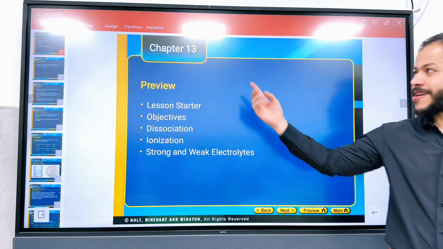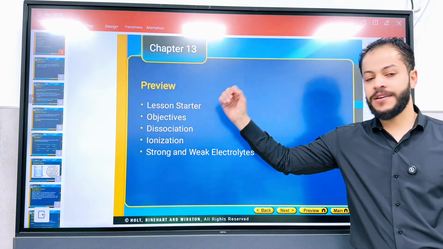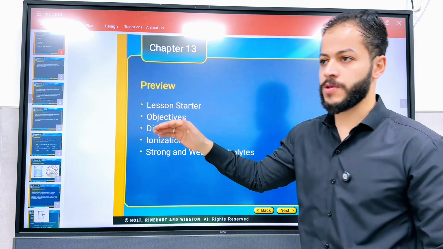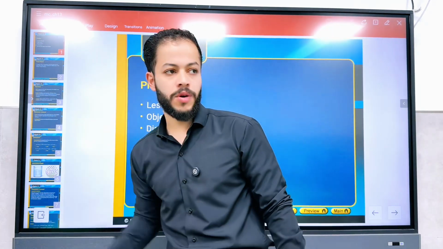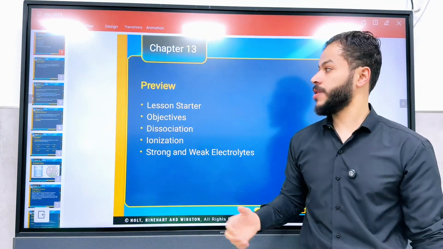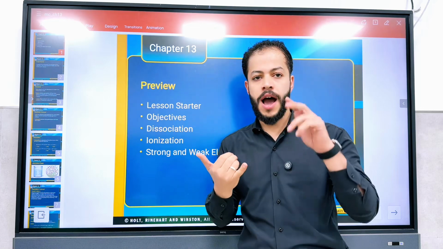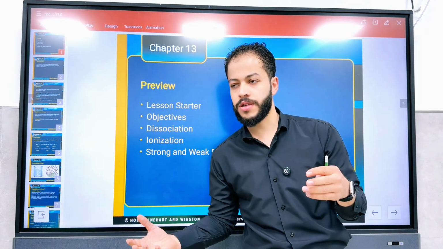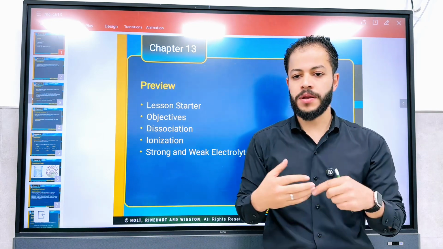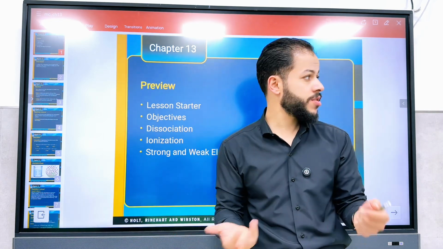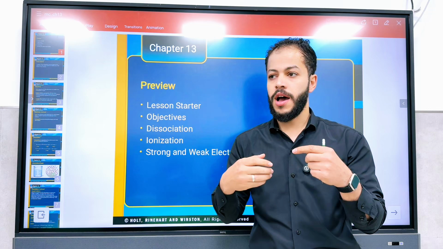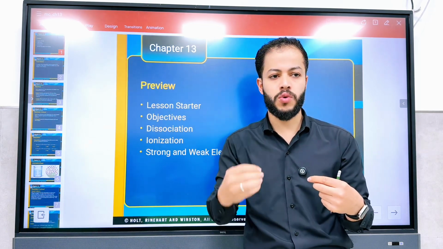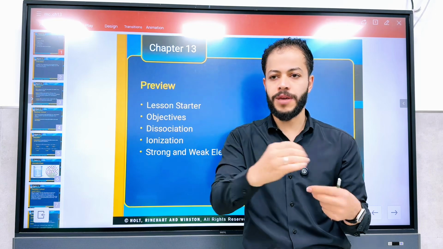Let's start chapter 13. Today we will continue what we started in the first section of this chapter, talking about compounds in aqueous solutions. In the first idea, we talked about dissociation. We explained how an ionic compound dissociates because the ions already exist in the crystal lattice. And then we explained what a precipitation reaction is, a double displacement reaction, and we learned how to write a net ionic equation to show which ions undergo a chemical exchange.